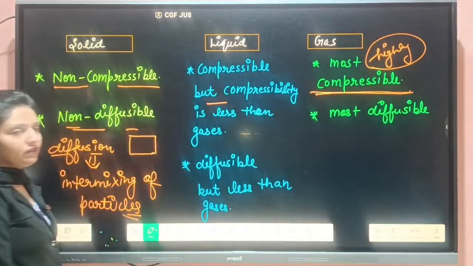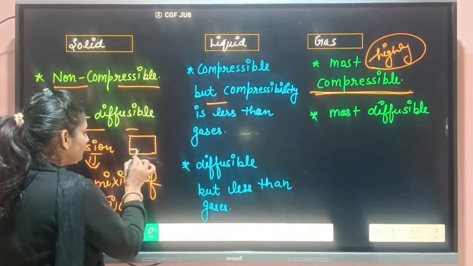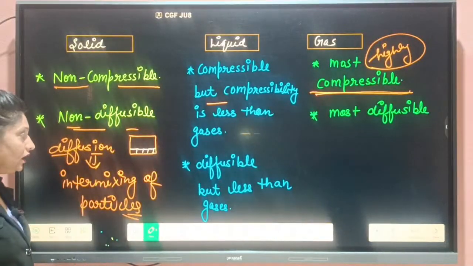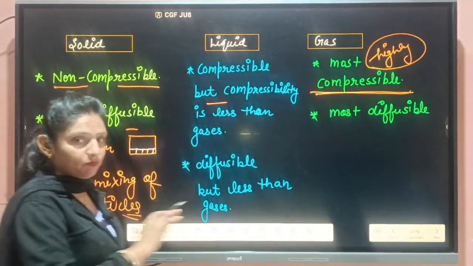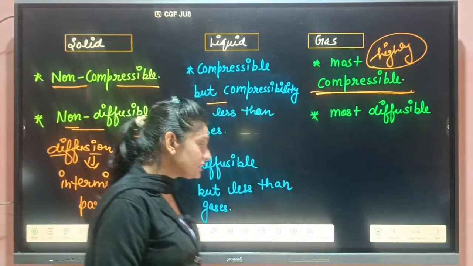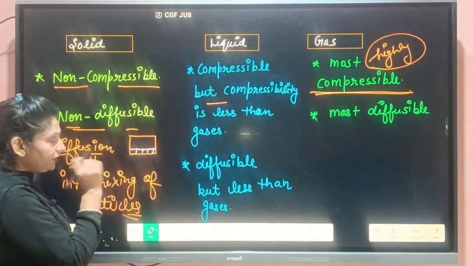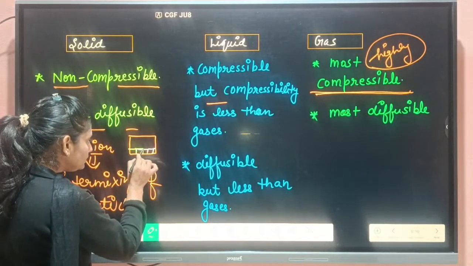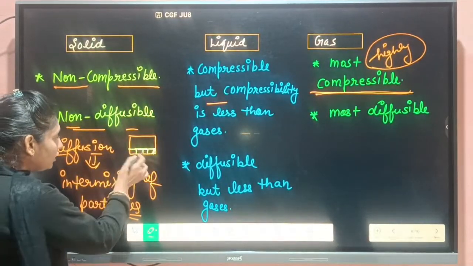Means, students, let us consider I am having one box, and in this I am filling some erasers. Okay, so all are erasers. All have the same type of shape, the same structure, and the same size. But students, because particles of solid are having distinct boundary, I can count them easily. This one is one eraser, this one is second, this one is third, and this one is the fourth one.